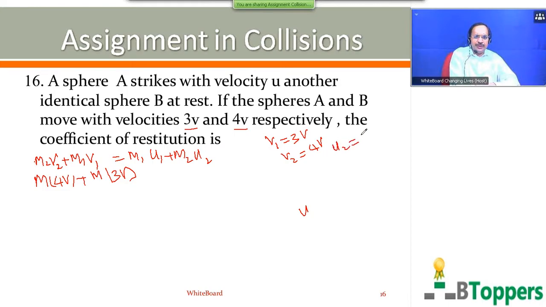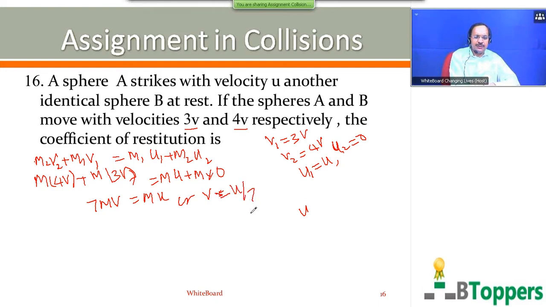So u2 is 0 and u1 is u. That means the initial velocity of the first body A before collision is u, and the initial velocity of the second body before collision is 0. If you substitute these values, m1 is m, m2 is also m. So you get 7mv equal to mu, or you get v equal to u by 7.